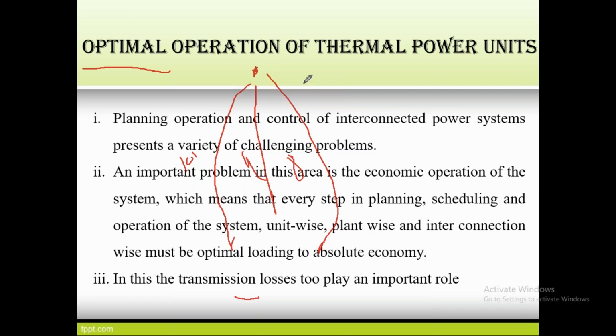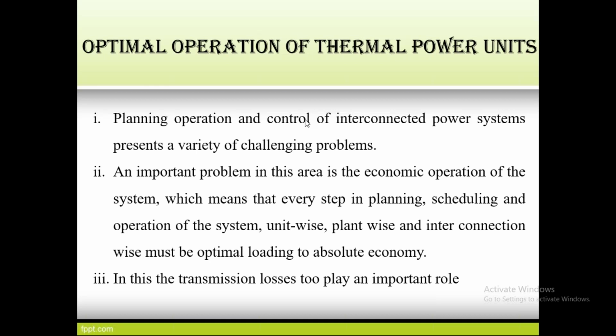The same thing in a thermal power plant: it has a number of units, right? Among those units, which unit can generate power with the least amount of cost? So we have to optimize that. How we can optimize depends on statistical analysis, that is, previous operation.